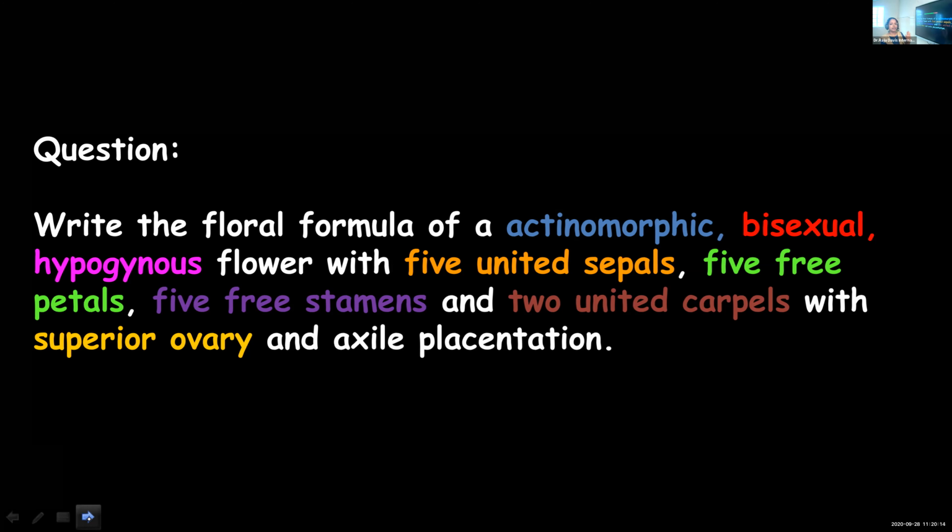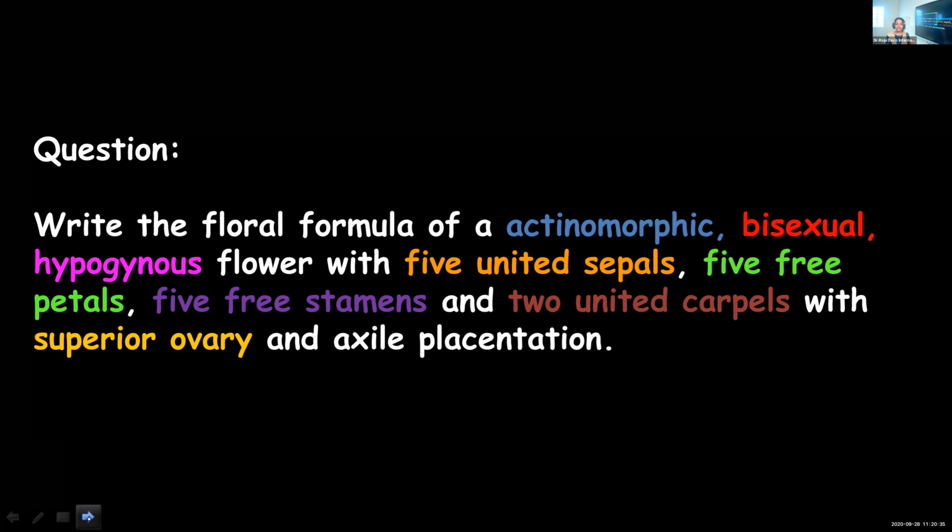But it should be in the same order. First the symmetry, then whether it is unisexual or bisexual, then calyx, corolla, androecium, gynoecium. In that order you have to write. So I'll give you a few minutes to complete it. Quickly write. And for the exam, any such question can come.